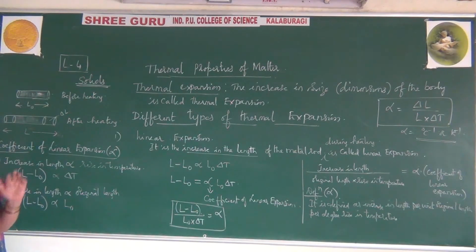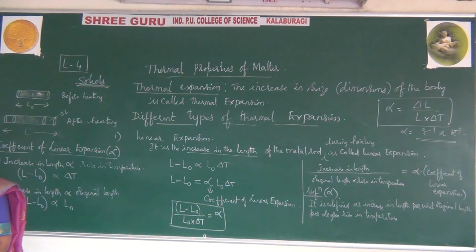All metals are good conductors, and particularly for copper, the value of alpha is 5 times greater than glass.